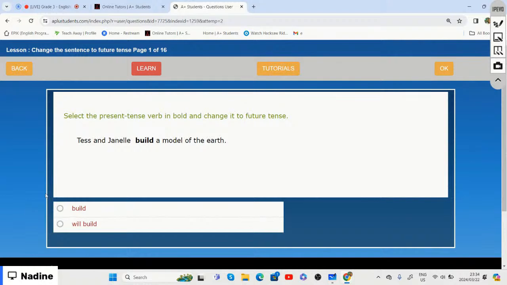We need to change that sentence to the future tense. Is it option one, Tess and Janelle build a model of the earth, or option two, Tess and Janelle will build a model of the earth? We need to select the correct one. Is it build or is it will build? Option one or option two?